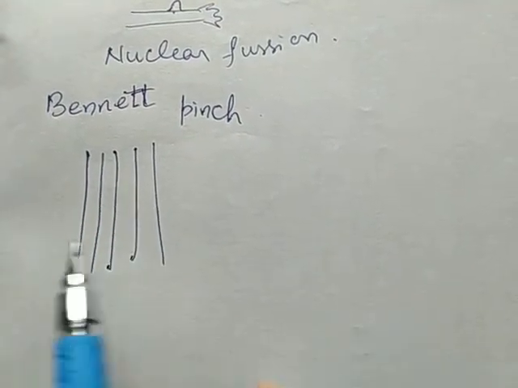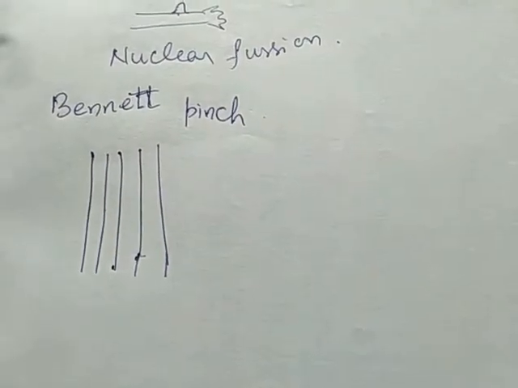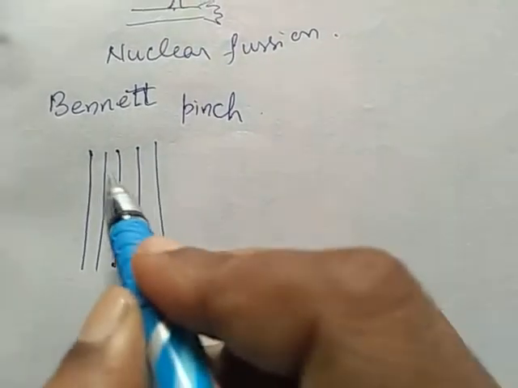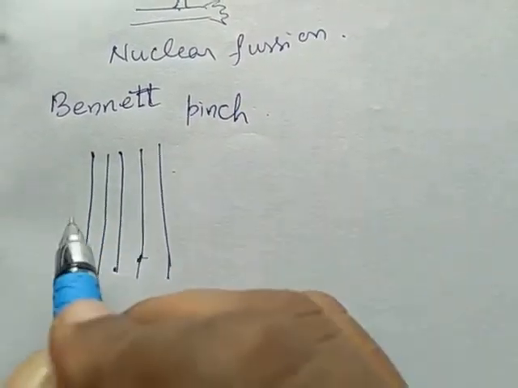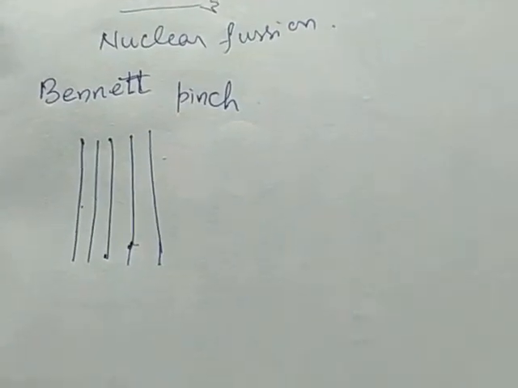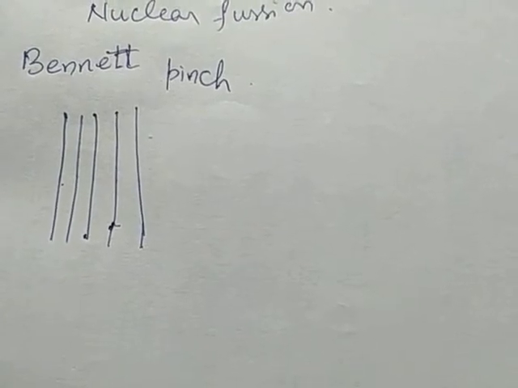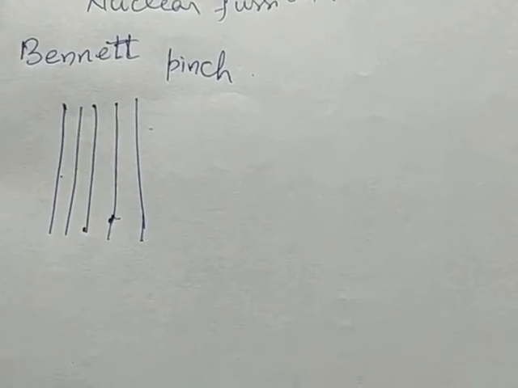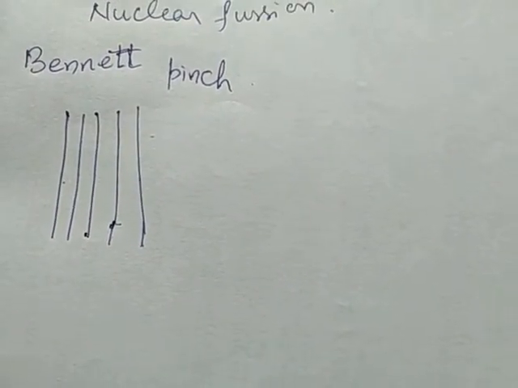Since it is uniform current, the current density is the same at all the points. Whatever current is at this point, it will be the same at this point also. So we are considering uniform current density at all the points, and it produces an azimuthal magnetic field.